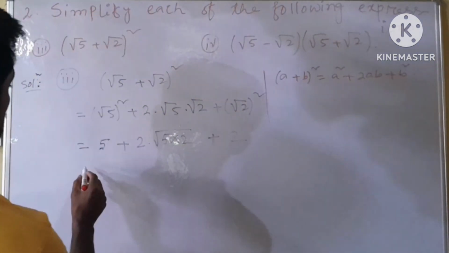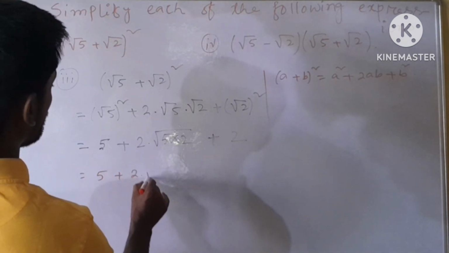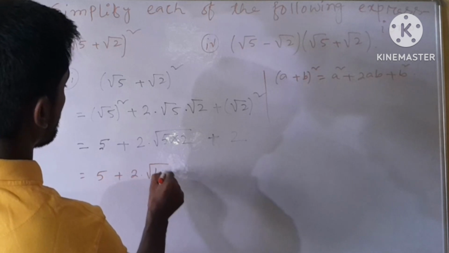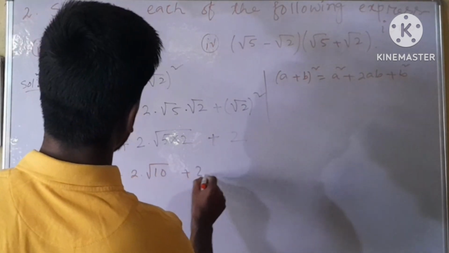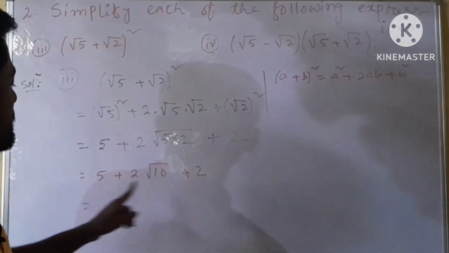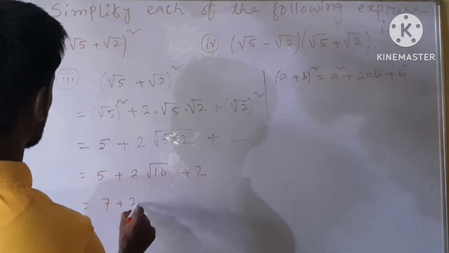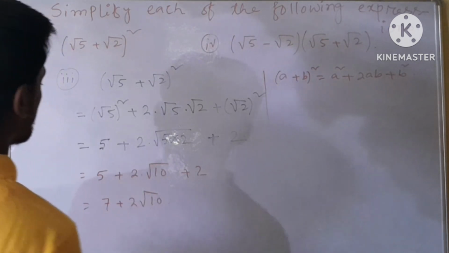Next, 5 plus 2 into root over 10 plus 2. So this 5 and this 2 will be added. So 5 plus 2 will be 7 plus 2 root over 10.